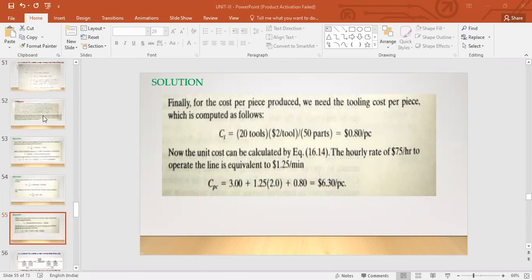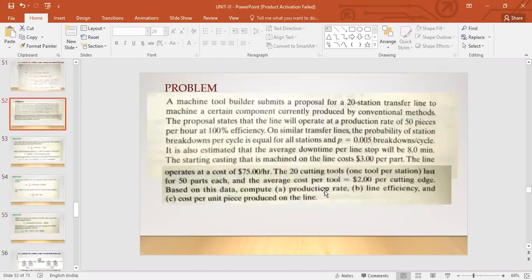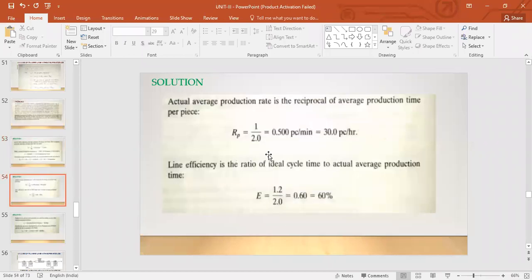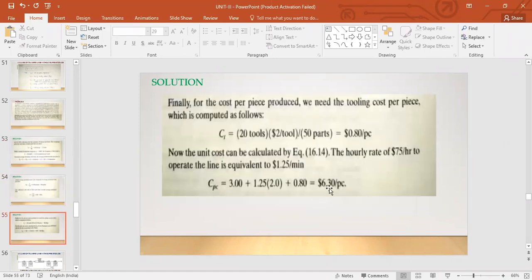Yes, because that's where your problem ends. They asked us to calculate the production rate, the line efficiency, and the cost per unit piece produced on the line. Three things. Production rate we have calculated: 30 pieces per hour. Line efficiency we calculated as 60%, and also the cost per piece. $6.3 per piece is the cost incurred, per piece.